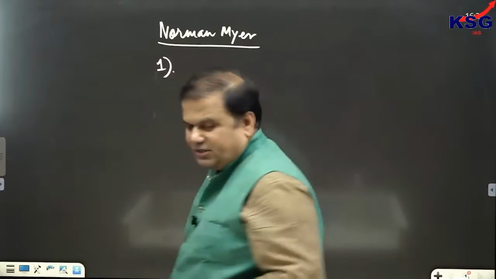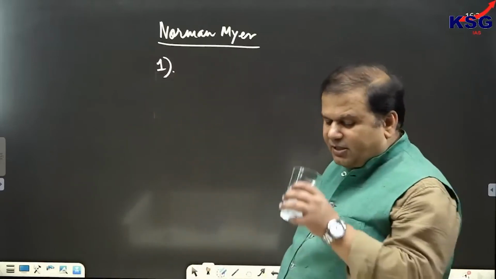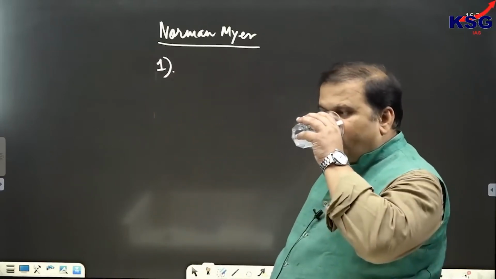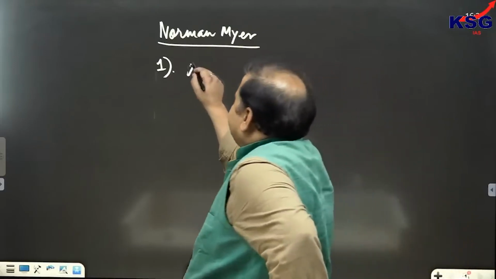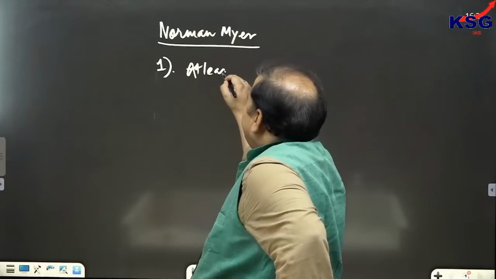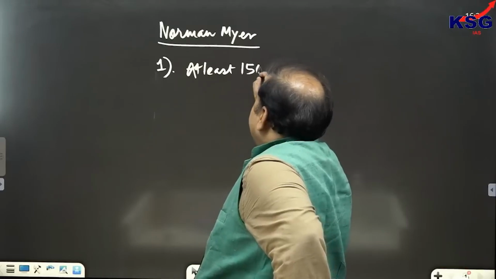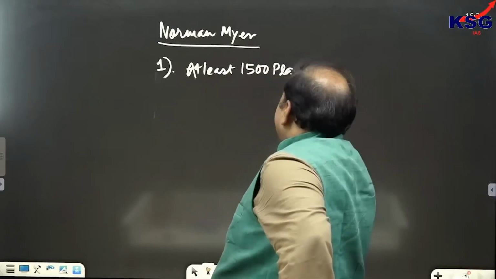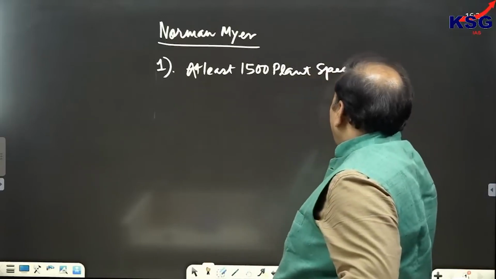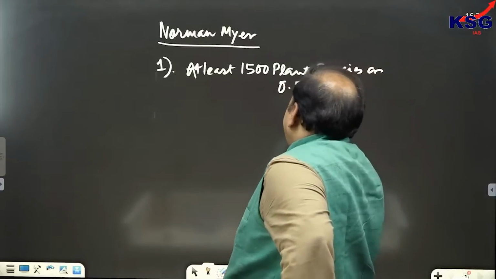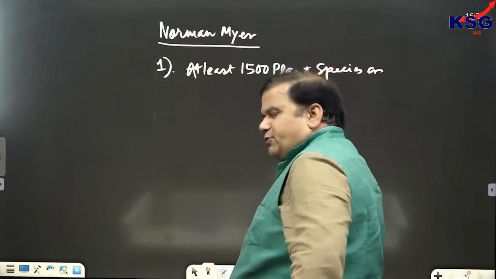Now, the first condition is that at least 1500 plant species, or 0.5% of entire plant species of the world.